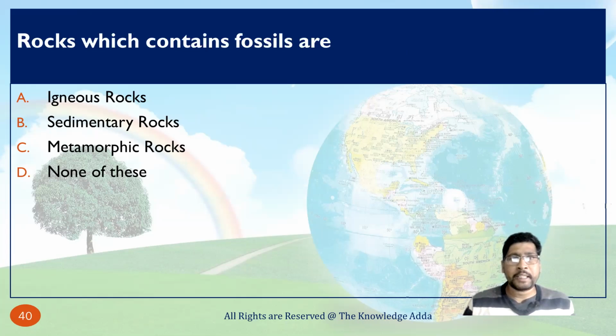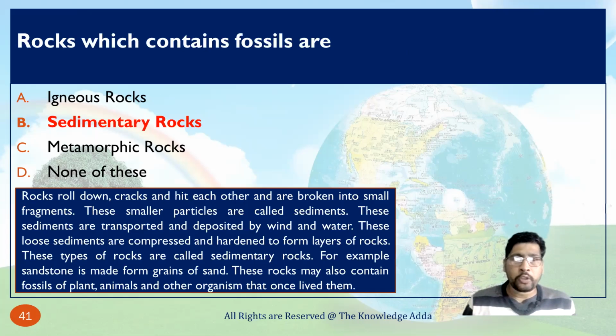Rocks which contain fossils are basically called sedimentary rocks. Rocks roll down, crack and hit each other and are broken into small fragments, and these smaller particles are called sediments. These sediments are transported and deposited by wind and water, and these loose sediments are compressed and hardened to form layers of rock.